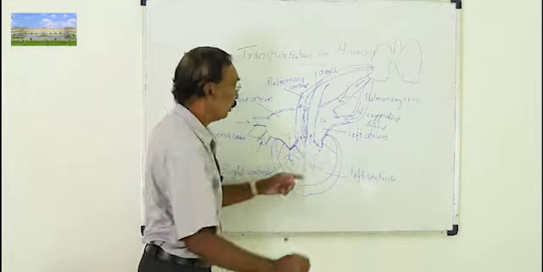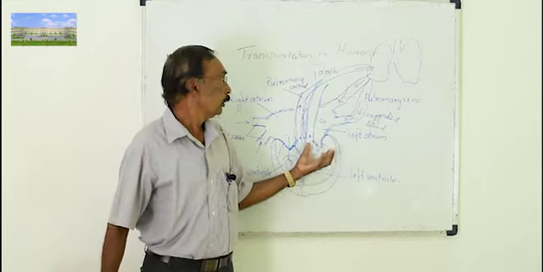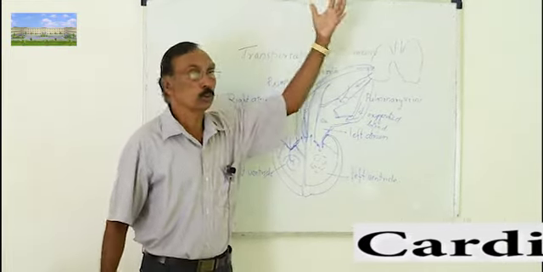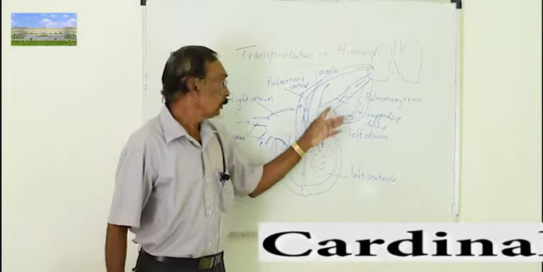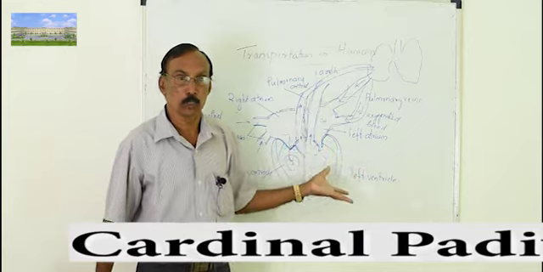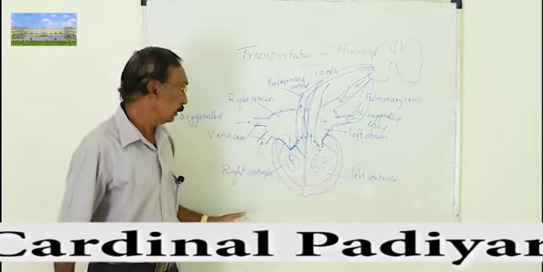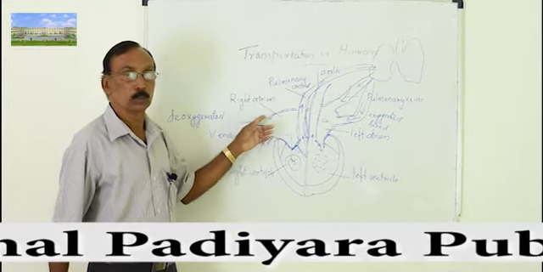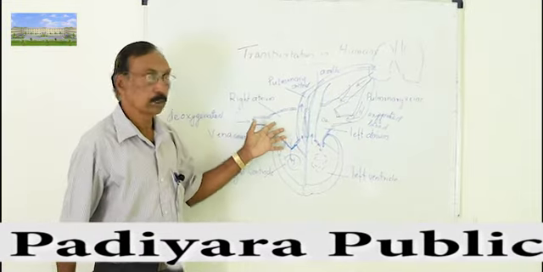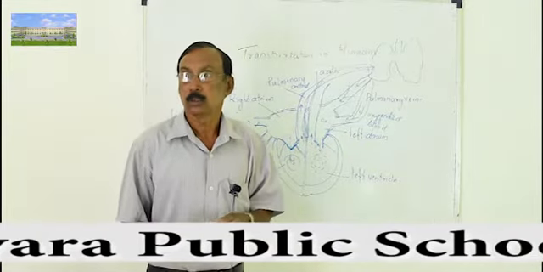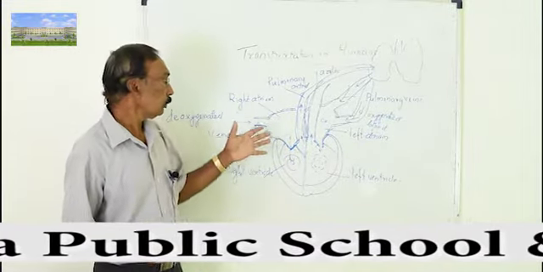The blood from the left ventricle will go up through the aorta, the biggest blood vessel. Now it is going to all parts of the body, and it is oxygenated blood. The oxygenated blood will be distributed to all parts of the body. And when it gets deoxygenated, it will come back through the vena cava, superior and inferior. This is one circulation, and this is what is happening during one circulation.